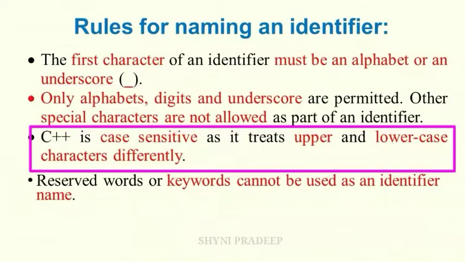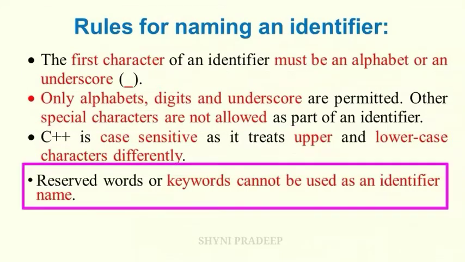Next one is C++ is case sensitive as it treats upper and lower case characters differently. C++ is a case sensitive programming language. So it treats uppercase letters and lowercase letters differently, which means uppercase A and lowercase a are different here. This is one A, this is another A. So it is called a case sensitive programming language.